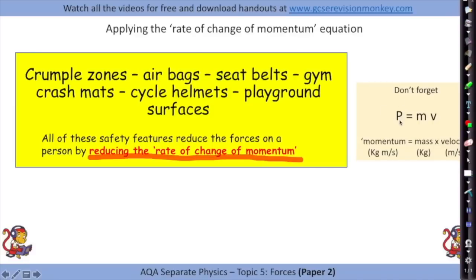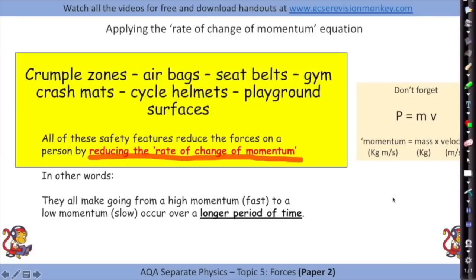But if we can change the rate of change of that momentum, as in we can make it happen over a longer period of time, it's going to keep you safer. So all of these safety devices make going from a high momentum, as in fast, to a low momentum, as in moving slowly, occur over a longer period of time. In other words, they make you stop slowly instead of stopping suddenly. It makes a lot more sense when it's said like that.